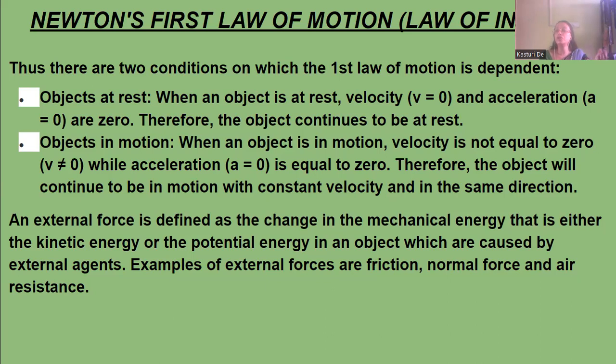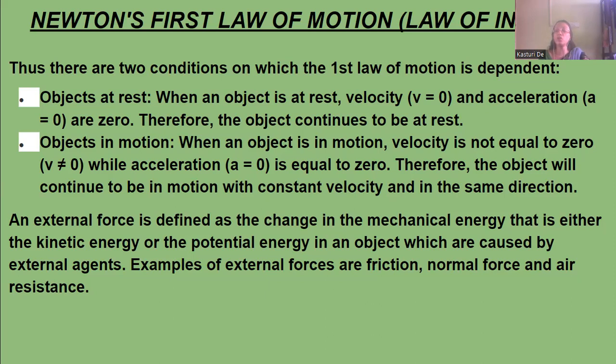Then an object in motion. When the object is in motion, the velocity is not equal to zero, but the acceleration is equal to zero. Therefore, the object will continue to be in motion with constant velocity and in the same direction.